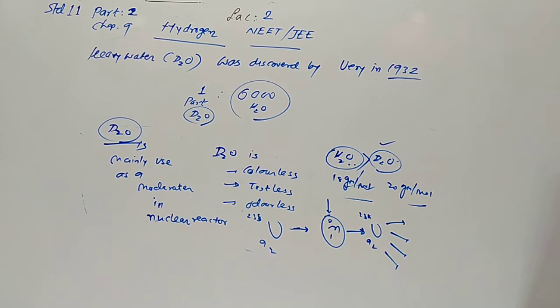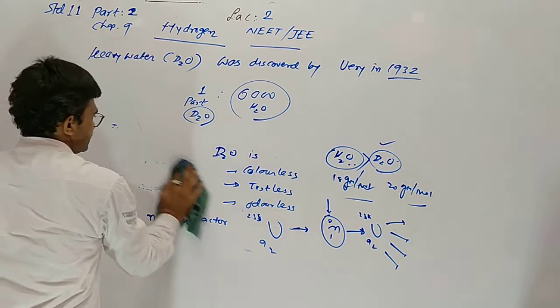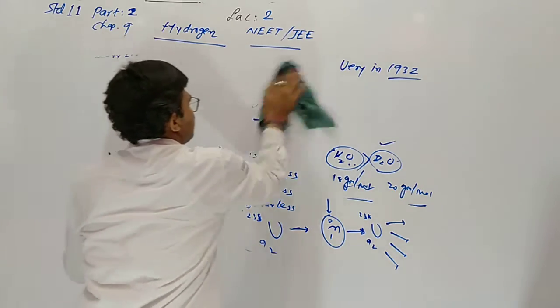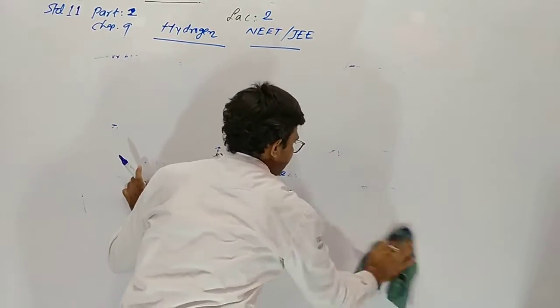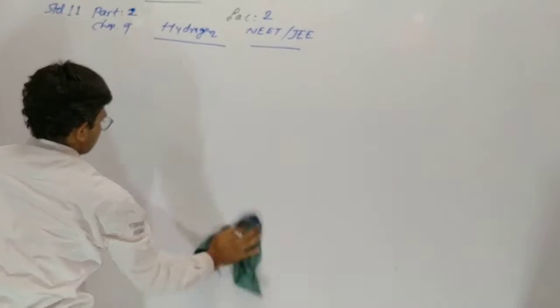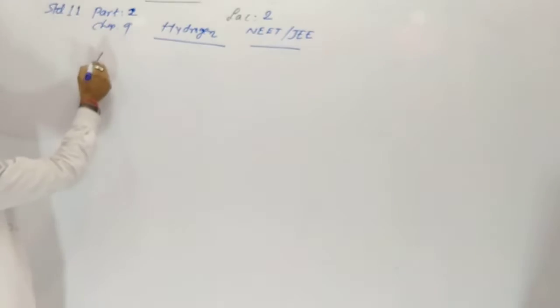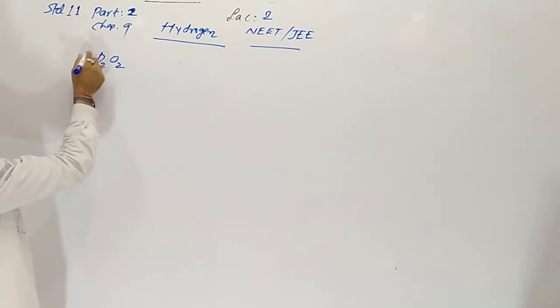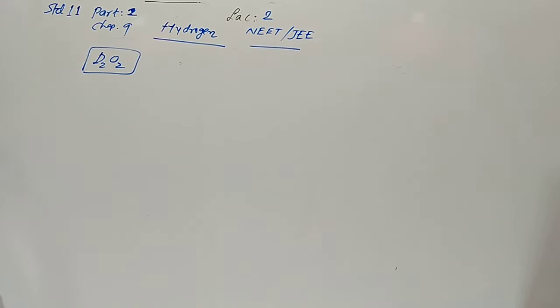Now, deuterium peroxide. D2O2 means deuterium peroxide. H2O2 means hydrogen peroxide, whereas D2O2 means deuterium peroxide.